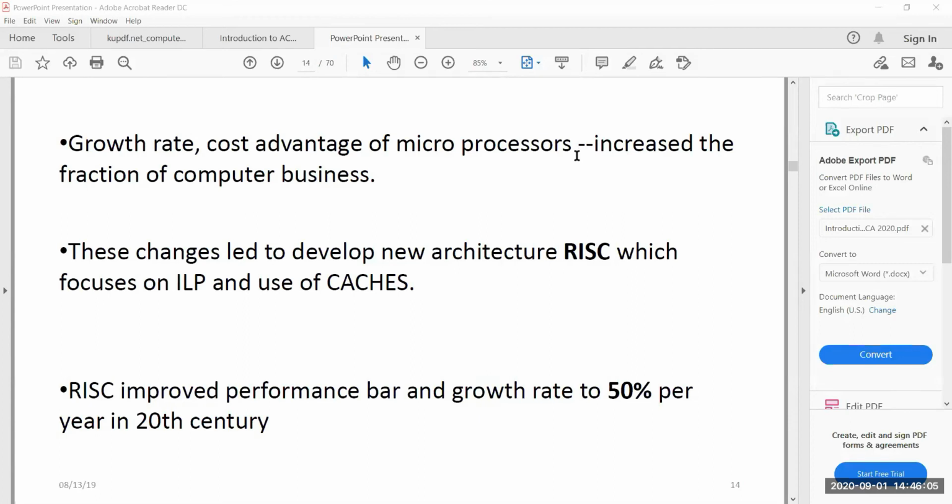That is, how to execute your programs faster and faster, thereby increasing your performance growth. And with this RISC architecture, the growth increased from 25 to 35 to 50% per year in the 20th century.